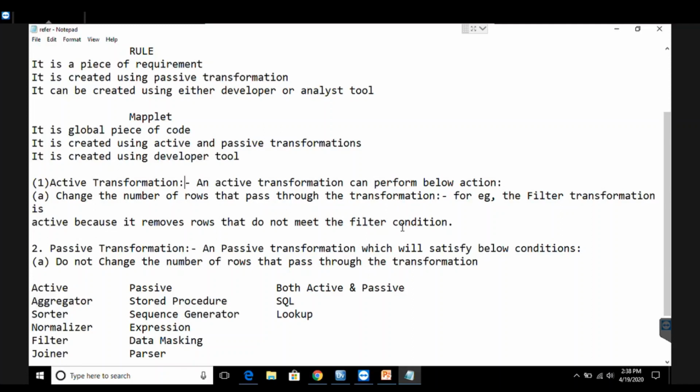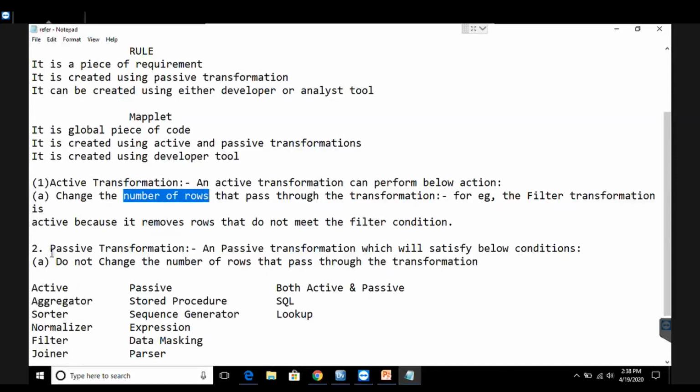So the number of rows in the target decreased in comparison to the source. This type of transformation is called active because it changes the number of rows.